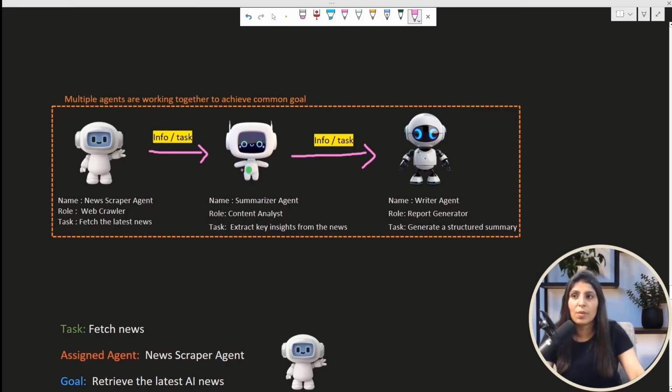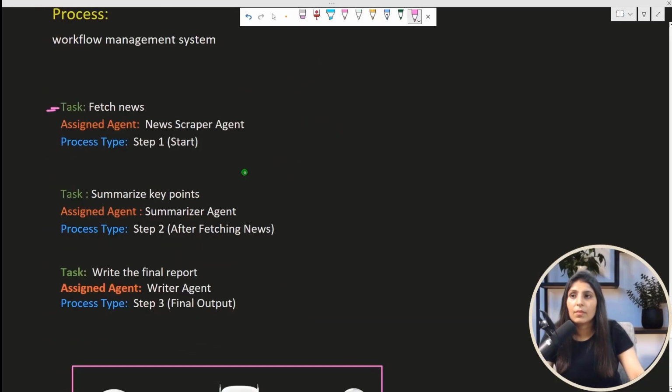This is the task which we are performing. In this, the first task is fetch news, and the assigned agent is this. See, process type step 1 means this should be the first step, and then the next task is summarize key points, and this is the agent assigned, and this should be the second step.